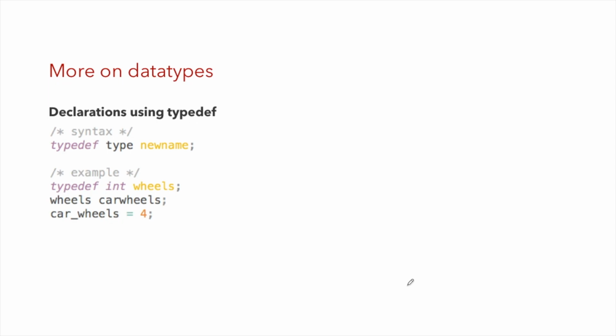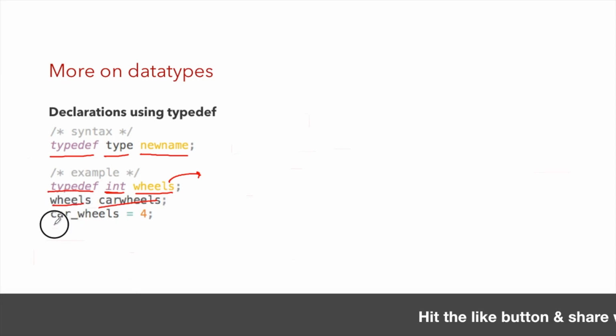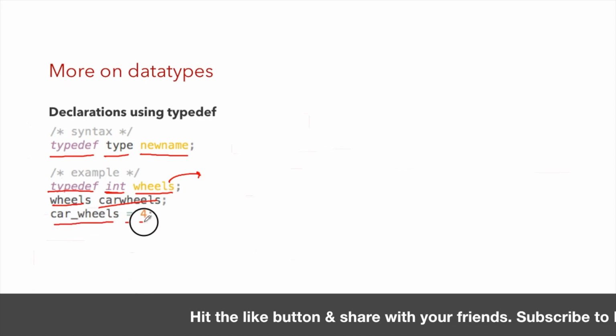We can also do the declaration using the typedef keyword. The syntax for that is the typedef keyword, then you add your type and the name of that particular type. For example, I am writing typedef int wheels. So what is happening here is wheels becomes a custom data type of type int. So instead of writing int car_wheels, I can now write wheels car_wheels, and then I can initialize car_wheels equal to 4.